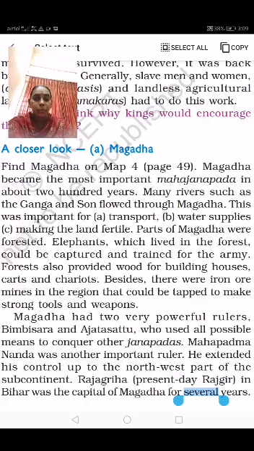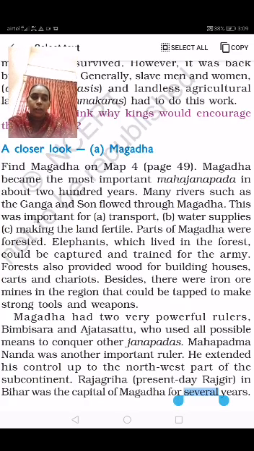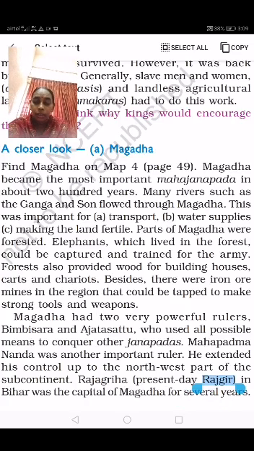Mahapadmananda was another important ruler. Along with Bimbisara and Ajatashatru, Mahapadmananda was also an important ruler. He extended his control up to the northwest part of the subcontinent. He also extended his kingdom through battle or by occupying the small Janapadas.